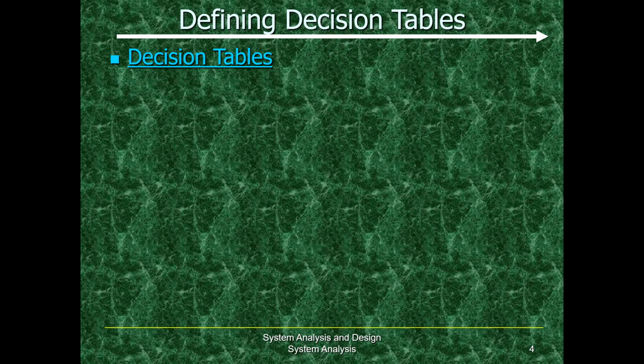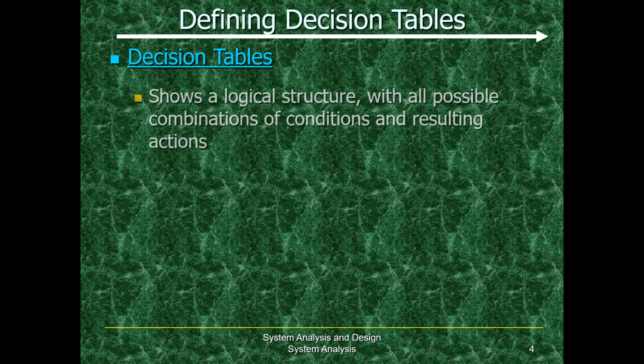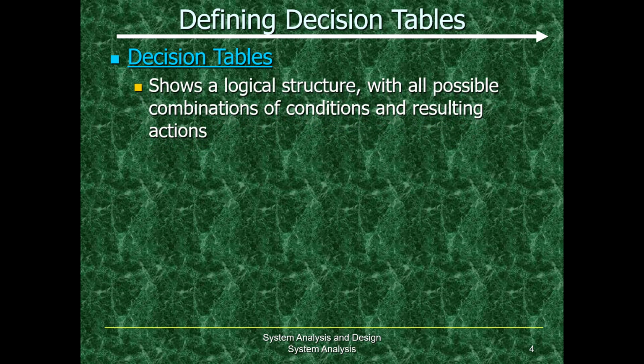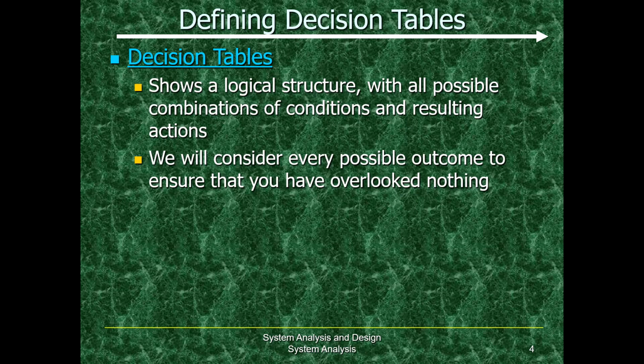But before we go into the processes, we will see a clear definition of decision tables. Basically, decision tables show a logical structure with all possible combinations and conditions resulting in actions. We will consider every possible outcome to ensure that we have overlooked nothing at all.